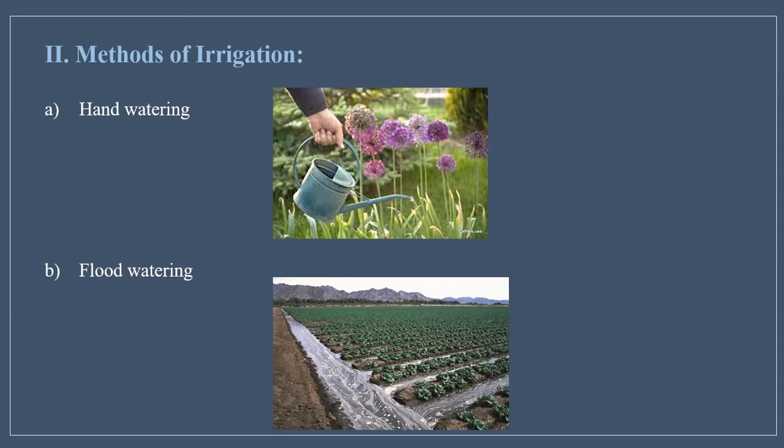Our next method of cultivation is method of irrigation. First in this comes the hand watering method, the method by which you can irrigate the plant properly. As you see in your gardens, you use certain equipment with which you can easily water them. As it is also shown in the picture, you can easily water your plants. Second is flood watering. As you must have seen in the farms, there are certain spaces in the farm where the crops are grown so that water can easily pass if there is a flood.